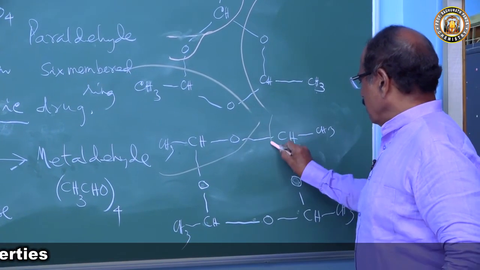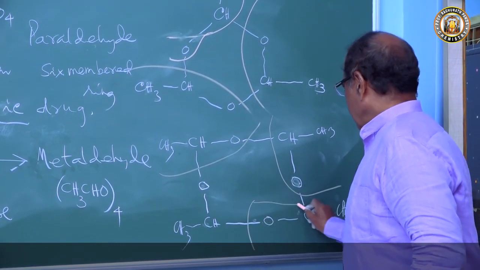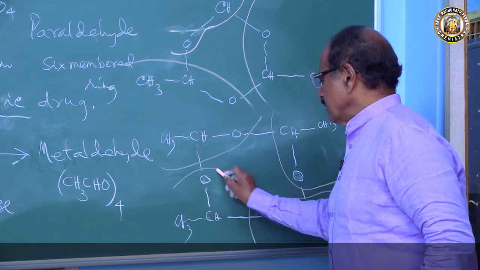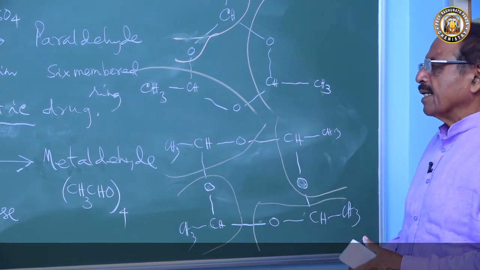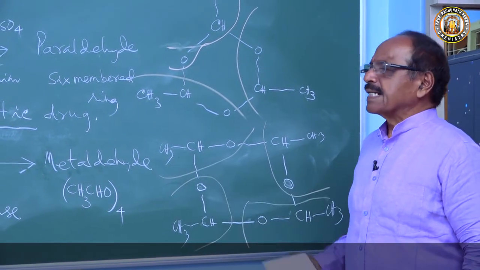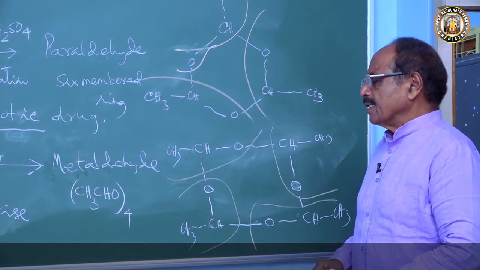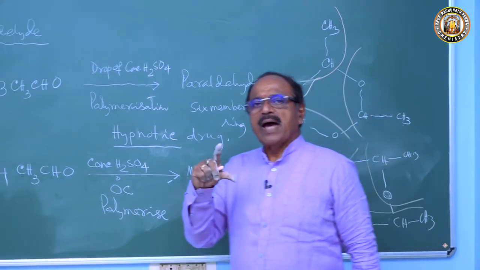This is another molecule of acetaldehyde, another, and another. So 4 molecules of acetaldehyde undergo polymerization to form metaldehyde, which is used as a fuel for small lamps.